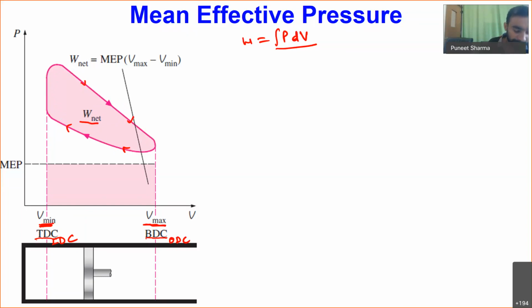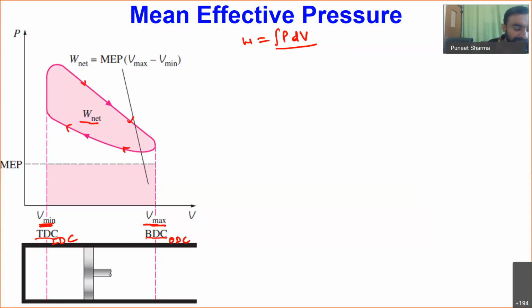One important point in the practical scenario: during the expansion of the piston, while the piston moves in the outward direction, the gases are expanding. In practical conditions, we do not have a uniform pressure acting on the piston. The pressure varies with volume.